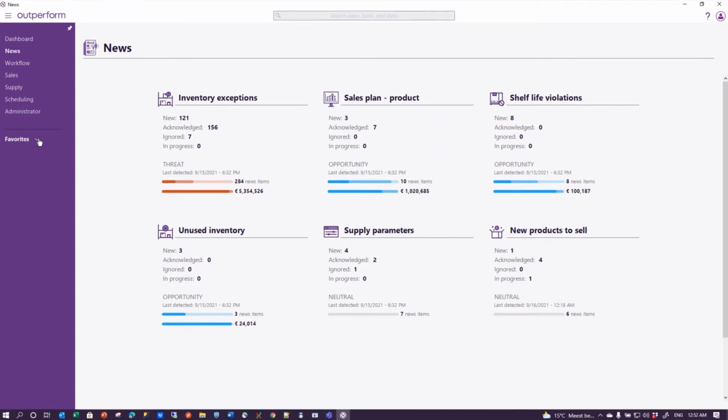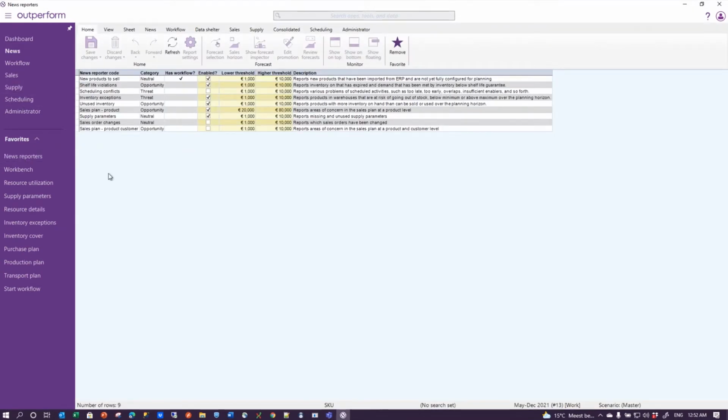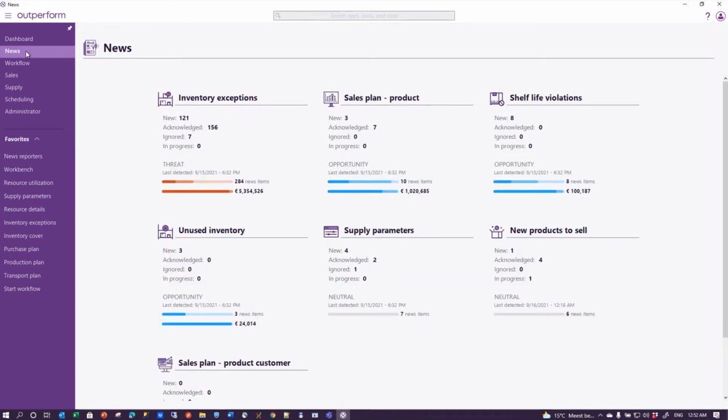Under the favorites, we have already prepared the news reporters listing, and that lists all news reporters available in Outperform Planning. But as you can see, not all of them are enabled. You've not subscribed to all the different news. The sales plan at product customer level is seen as an opportunity. The news reporter has 1,000 and 10,000 as the lower threshold and the higher threshold. So below 1,000 it's considered small, between 1,000 and 10,000 it's considered medium, and above 10,000 it's considered a serious news item. If I do switch it on, then when I come back to my news, you will see the news page has changed.